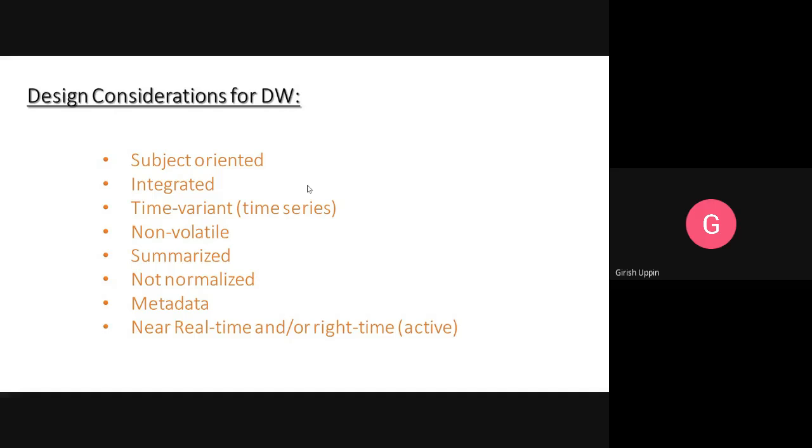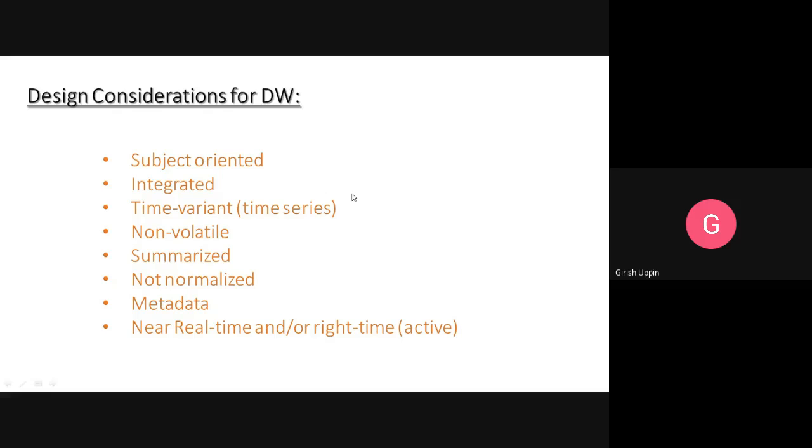For example, the sales team has sales related information. Suppose we have a production team. The production team has all the production related information. Then if a customer relationship management system, CRM, is there, it will have all the customer related information. So all that data will be integrated. When we have data together, then we can get a better picture.